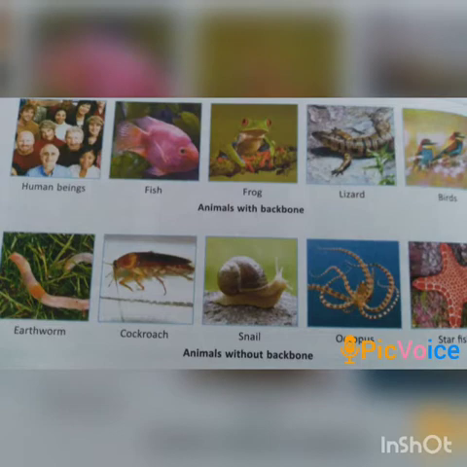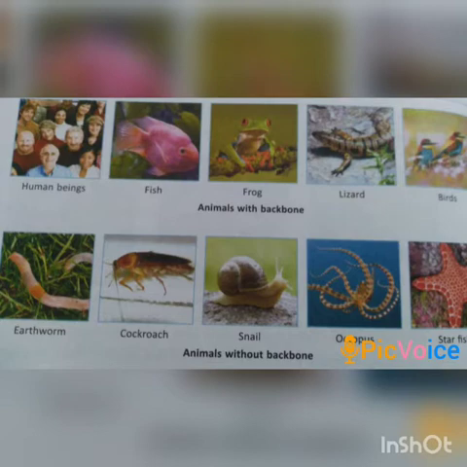As earlier I said, in order to study different organisms, we classify them. So, like that, in order to study animals, we classify them on the basis of their common characteristics. The first one is classification on the basis of backbone. Animals are divided into two categories on the basis of absence or presence of the backbone in them. These two categories of animals are vertebrates and invertebrates.